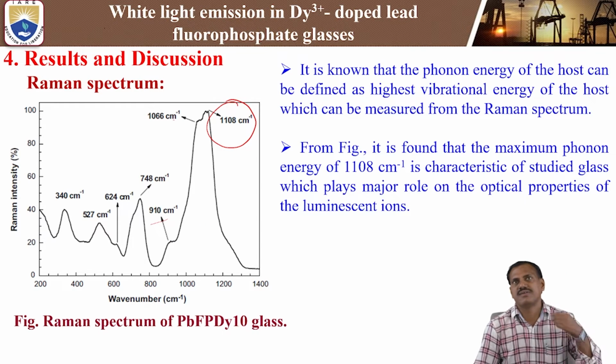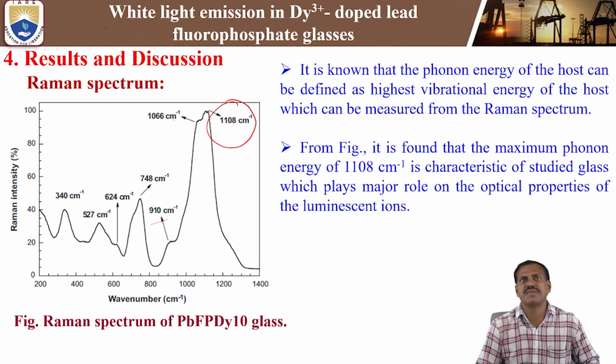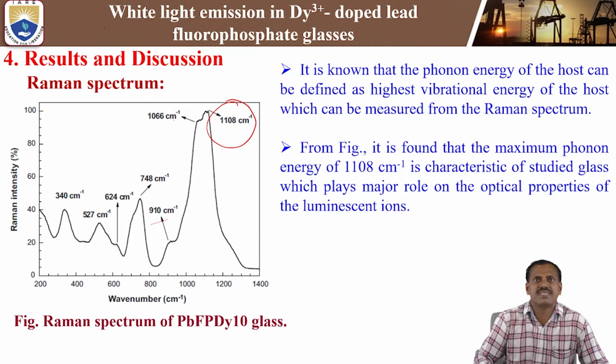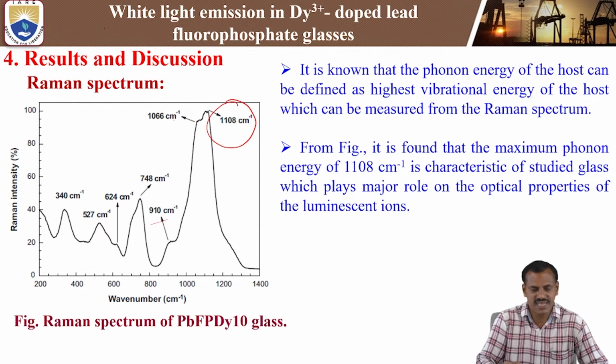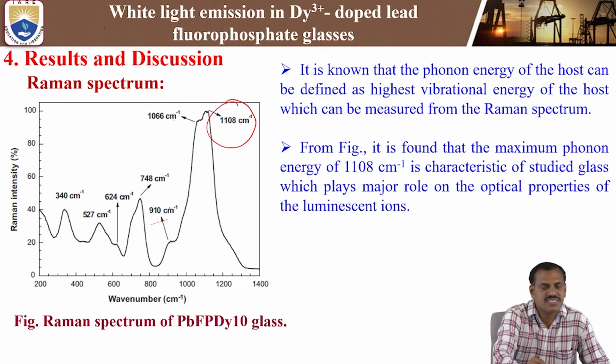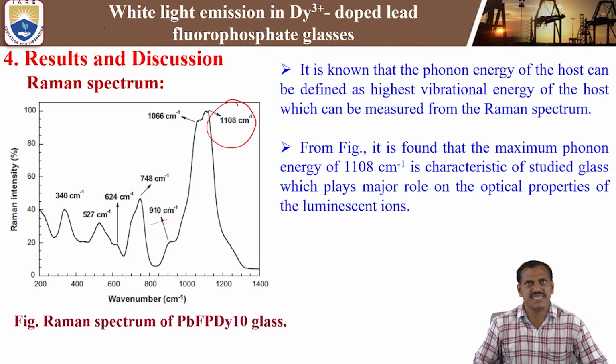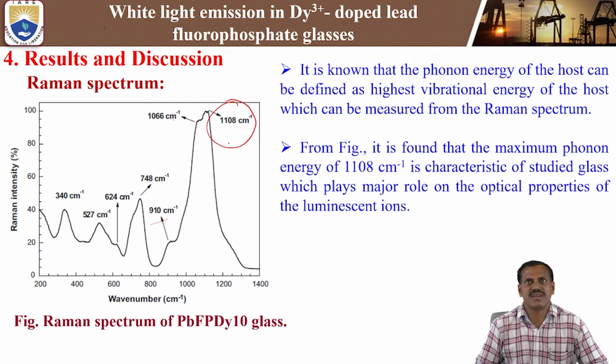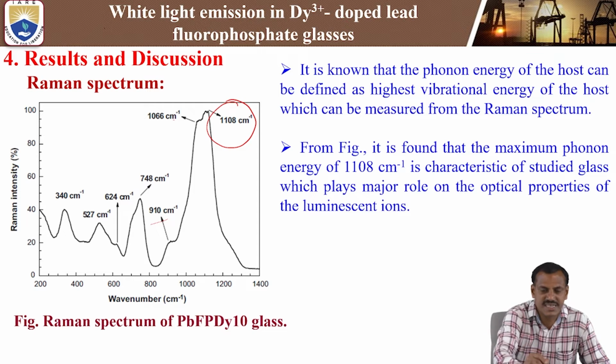In this Raman analysis, which peak has the maximum intensity? The intensity peaks show the phonon energy bands. We observe different bands with different intensities, low intensity and high intensity. Comparing all the Raman bands, the 1108 centimeter inverse band is the intense band.